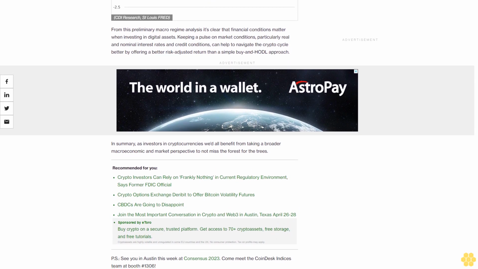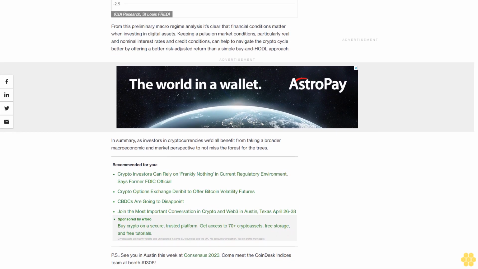From this preliminary macro regime analysis, it's clear that financial conditions matter when investing in digital assets. Keeping a pulse on market conditions, particularly real and nominal interest rates and credit conditions, can help to navigate the crypto cycle better by offering a better risk-adjusted return than a simple buy-and-hodl approach. In summary, as investors in cryptocurrencies, we'd all benefit from taking a broader macroeconomic and market perspective to not miss the forest for the trees.